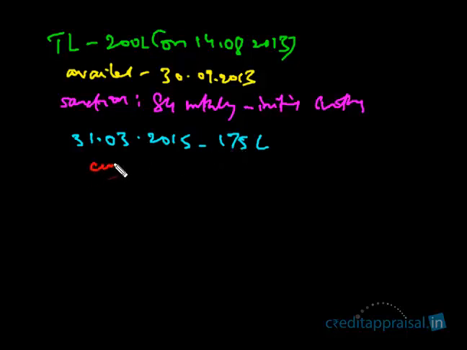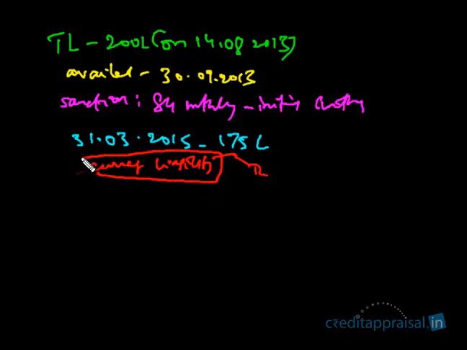Our job is to find what is the current liability out of this 175 lakhs as on the balance sheet of 31/3/2015. If we were to draw the CMA data, how much of this 175 lakhs are we going to show as current liability, and how much as term liability? This is the question. The availment was on September 30th, so when is the repayment going to commence? The repayment is going to commence after the initial holiday period of 6 months.